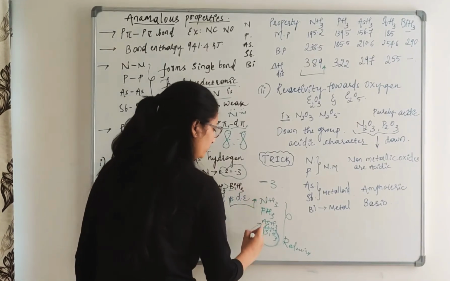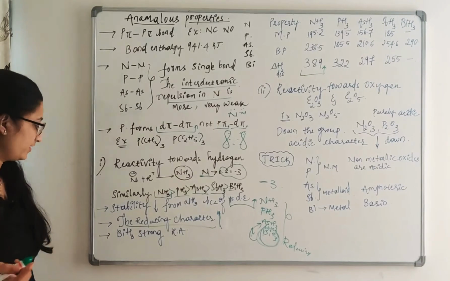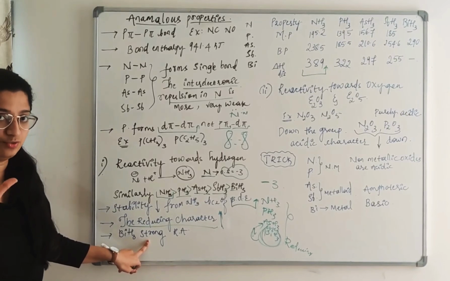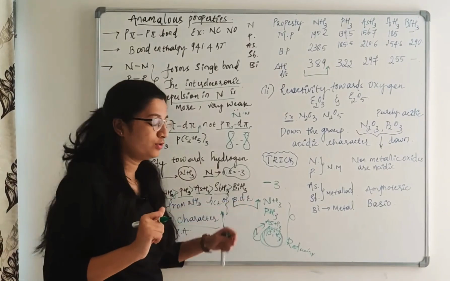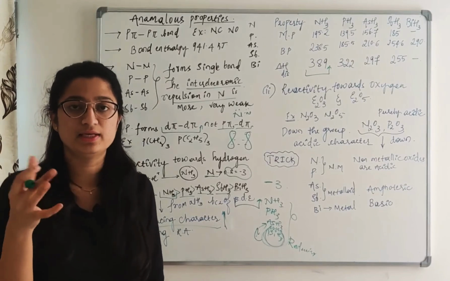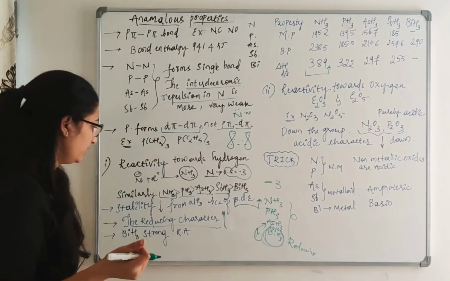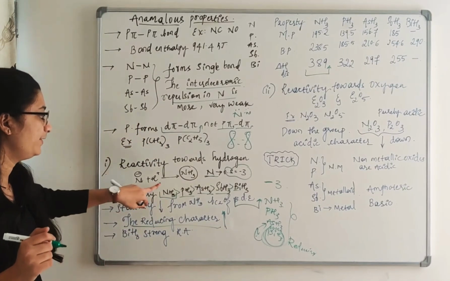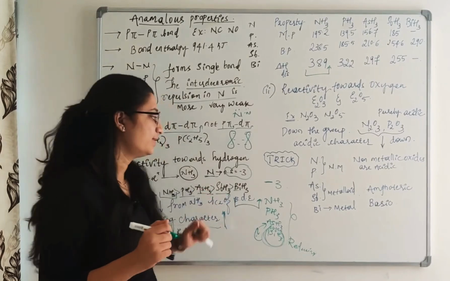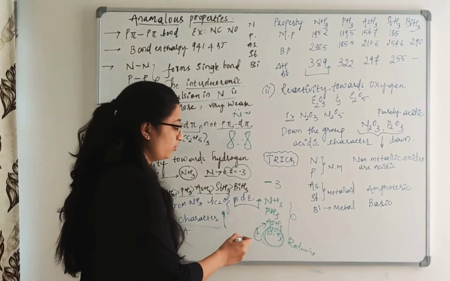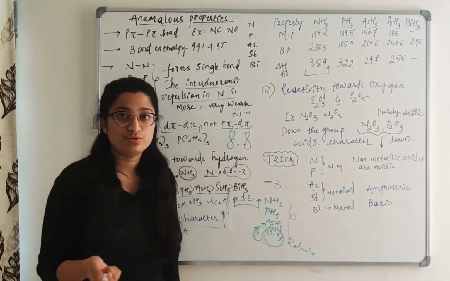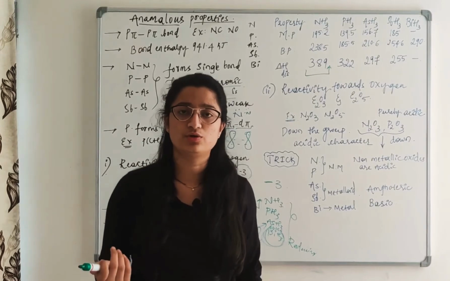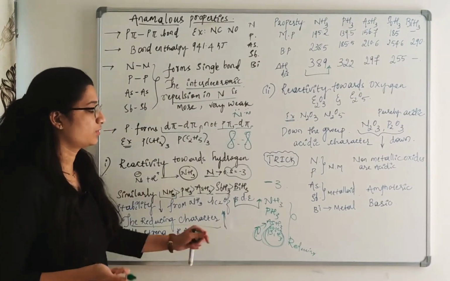So that is why, down the group, the reducing character increases, and BiH3 acts as a strong reducing agent. You have to remember this. They may give you these four and ask you to arrange them in increasing or decreasing order of their reducing power. That is one point to remember. The second important point is the stability of the respective hydrides, which you should also remember. If any molecule wants to attain stability, it will reduce the other and undergo oxidation in order to get its stability.